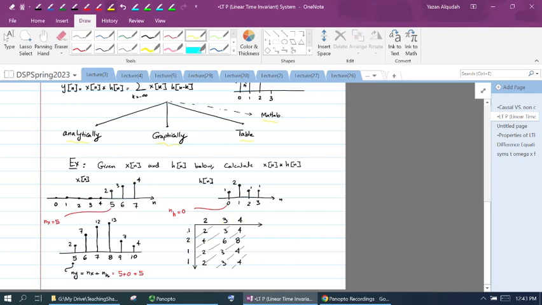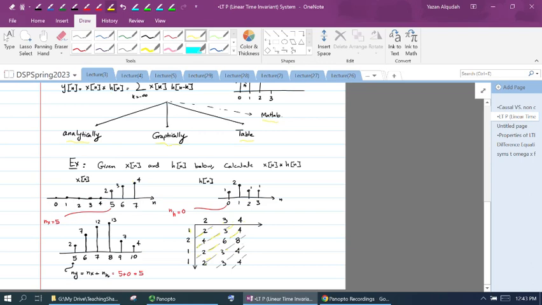Then I'm going to multiply that row with the entries from the first column. So I'm going to multiply this row with 1. I'm going to get 2, 3, 4. I'm going to multiply this row by 2. I'm going to get 4, 6, 8. Multiplied by 1, I'm going to get 2, 3, 4. By 1, 2, 3, 4. Then what we do is we add the elements diagonally. So if I add these elements diagonally, I'm going to get a 2. Then I'm going to get 3 plus 4, which is a 7. I'm going to get 4 plus 6 plus 2, which is a 12.